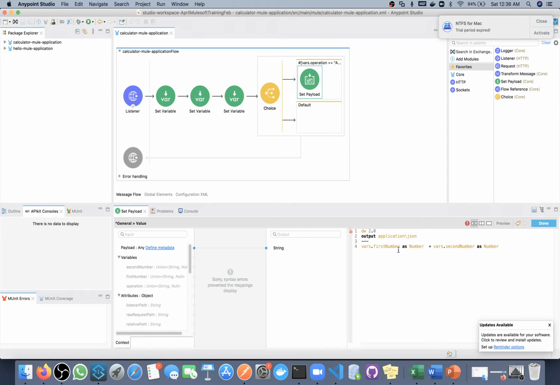Even if we do not write them, it will work. So now we are defining JSON, so we need to pass it as a JSON. So I am passing it as a JSON object.